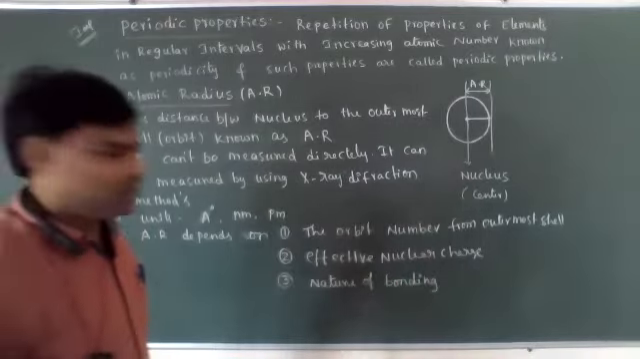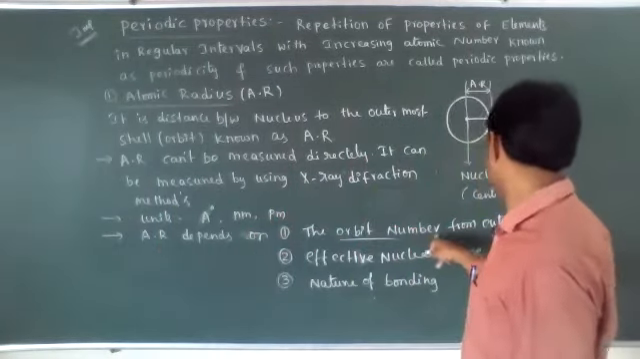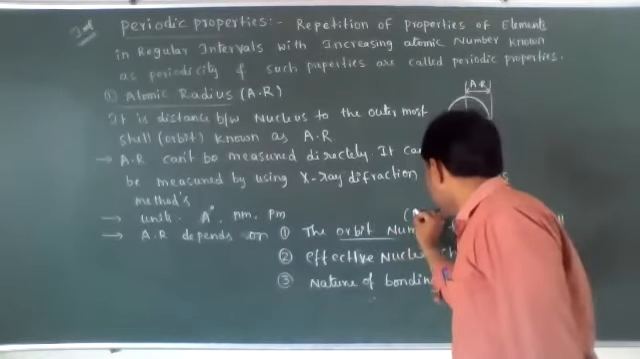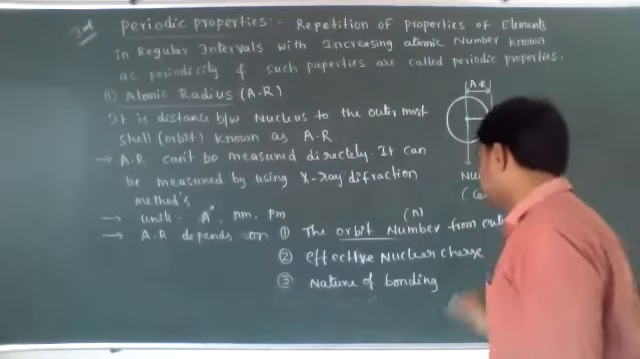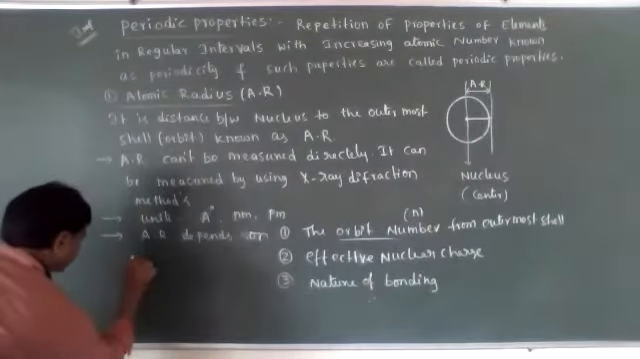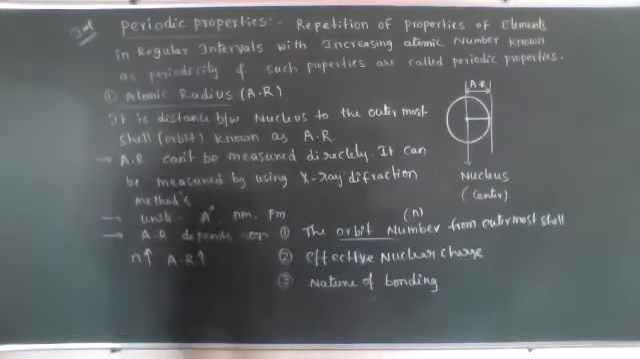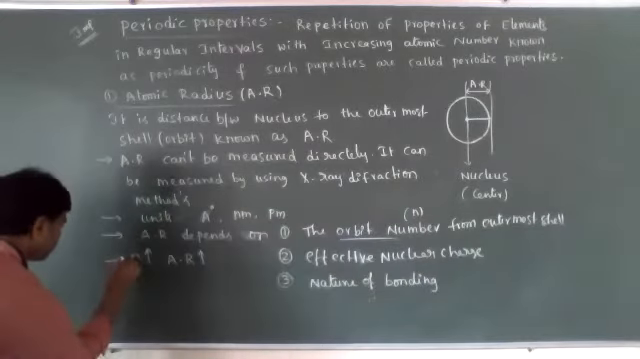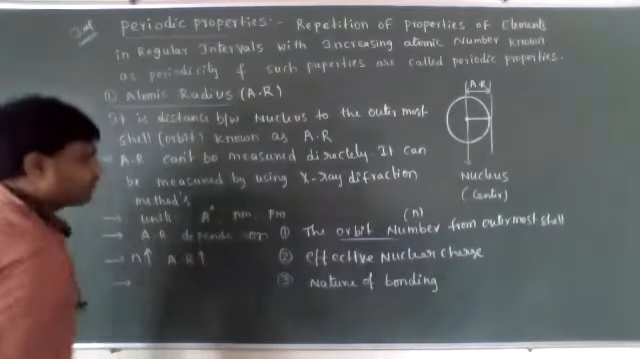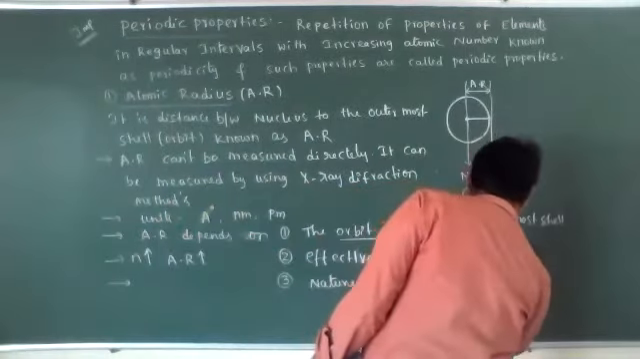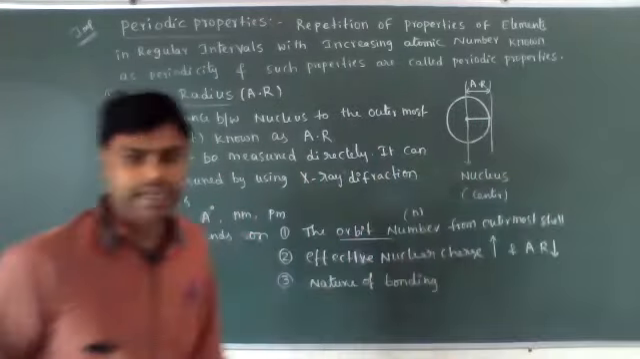Nature of bonding. So the first one, the orbit number from the outermost shell, let it be small n. If the n value increases, atomic radius increases. The next thing is the effective nuclear charge. If the effective nuclear charge increases, the atomic radius decreases.